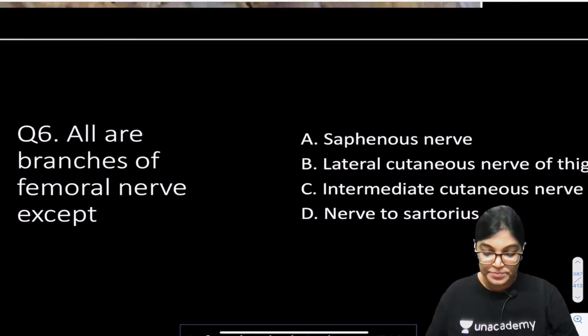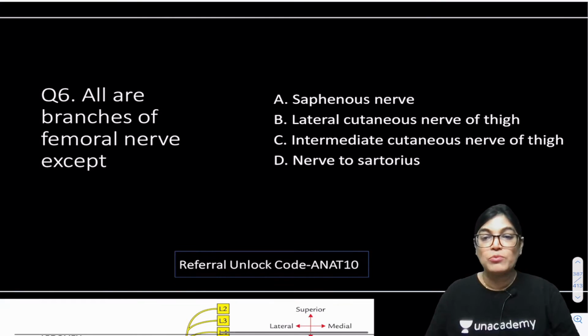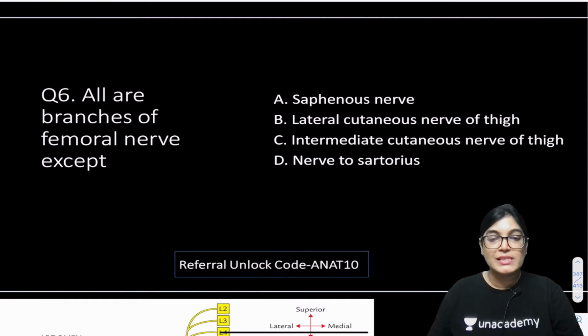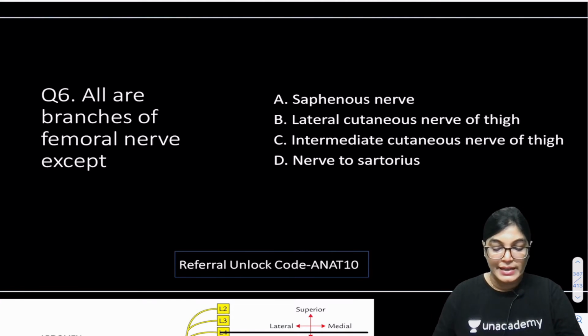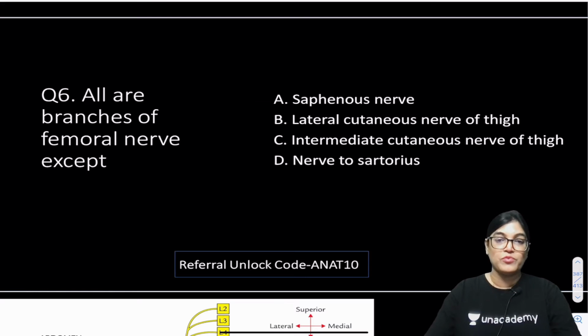Let's move on to the next. All are branches of the femoral nerve except: saphenous nerve, lateral cutaneous nerve of thigh, intermediate cutaneous nerve of thigh, and nerve to sartorius. So according to you, which is the correct answer, which is not a branch directly from the femoral nerve?